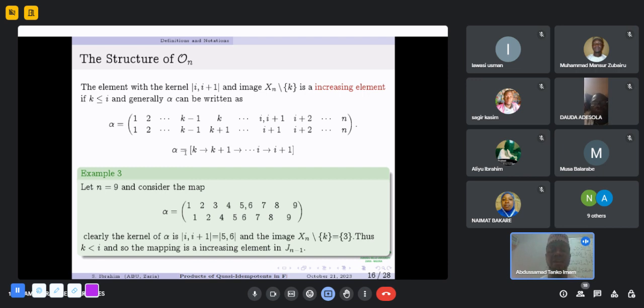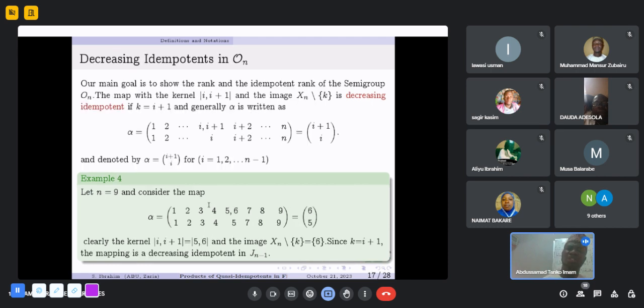Here we represent alpha in linear notation, and this linear notation was introduced by Lipscomb in 1992. You can see that the map is increasing: k to k plus 1, k plus 2, up to i to i plus 1. Let n equal to 9. We consider this map. We can see that we have 3 to 4, 4 to 5, 5 to 6, and 6 to 6. The other elements are fixed. Our i and i plus 1 are 5 and 6, and our k is 3. Thus, k is less than i, and so the mapping is an increasing map in Jn-1.